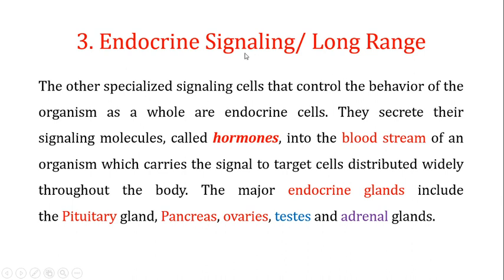In the endocrine signaling, special cells called endocrine cells release signaling molecules called hormones, and these hormones utilize the bloodstream as a medium to reach cells which are present far away from them. So the hormone produced by these endocrine cells moves through the bloodstream to body parts which are widely distributed throughout the body.